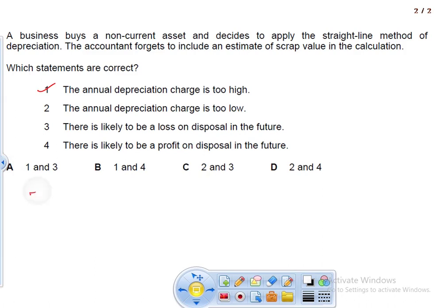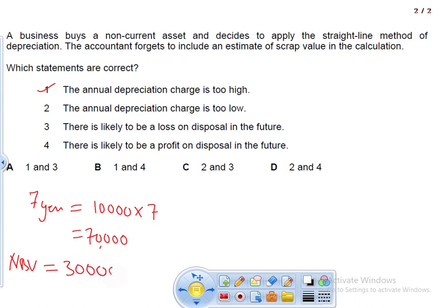So let's say we are selling it after 7 years. Now, every year our amount of depreciation is 10,000. So after 7 years the accumulated depreciation would be 70,000. Then we can say the net book value of the asset is 30,000 if we are disposing it after 7 years.